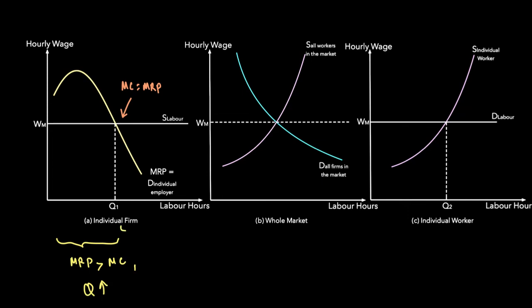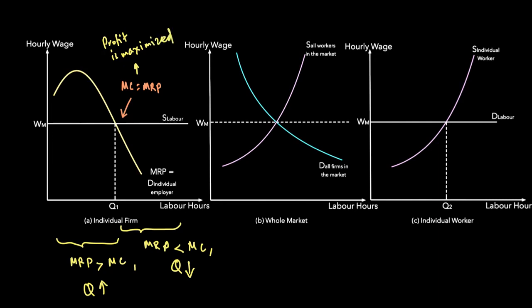But beyond Q1, MRP is less than MC, which means we should employ fewer workers because every additional worker is adding more to cost than to revenue, which means the marginal profit is negative. Only when MC equals MRP is profit maximized. So an employer who is maximizing profit will do so at the point where MC equals MRP.